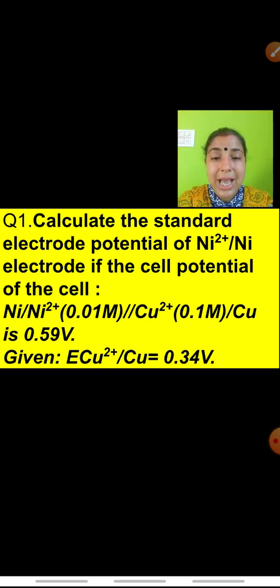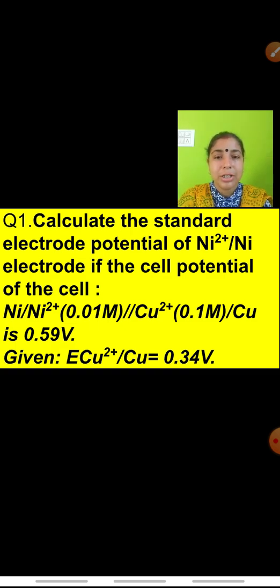So for Ni/Ni2+, the concentration of nickel is given, which is not equal to 1 M. Similarly, the concentration of copper also is given, that is also not equal to 1 M. So which formula will we be applying here? Yes, we will be applying the Nernst equation. And the value of E cell is given to you.